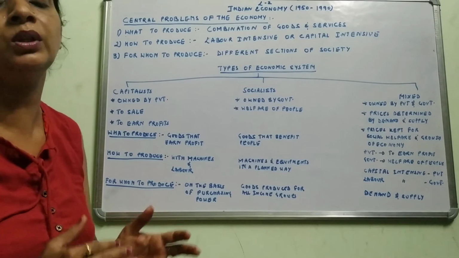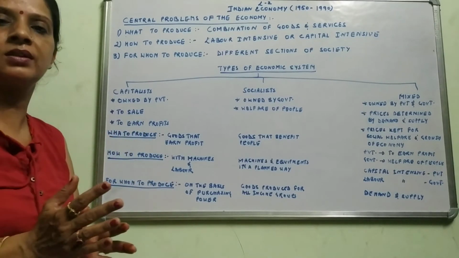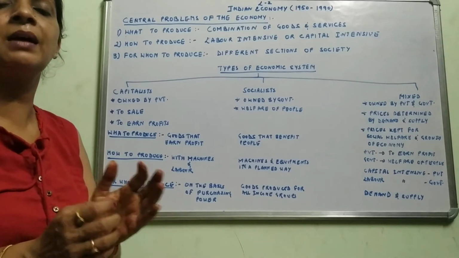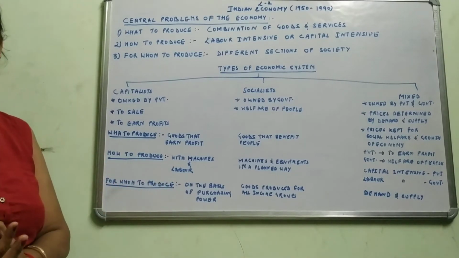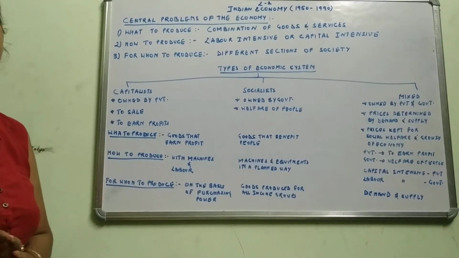In that they will think about the welfare of the people and they will produce basically the necessity goods, the goods that are necessary for living. Example, food crops and clothing. So they will focus on those goods that will help the welfare of the people.